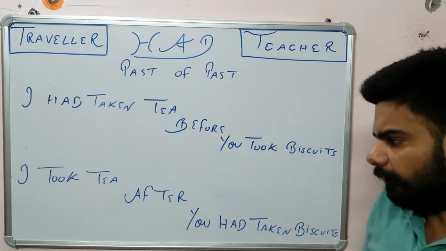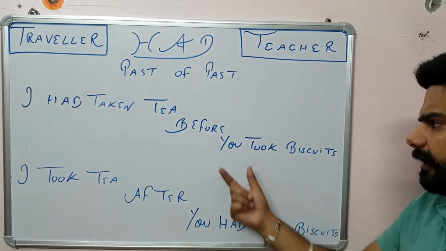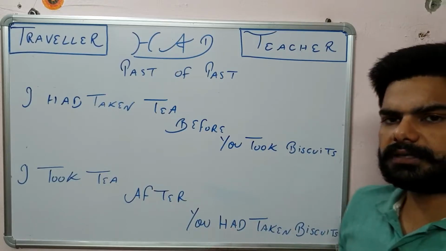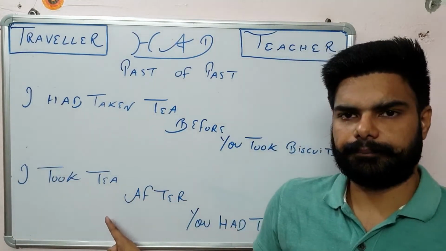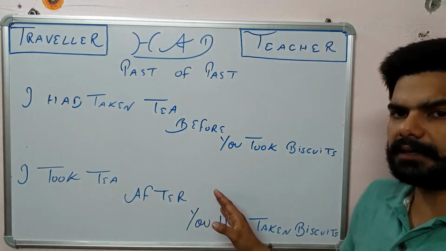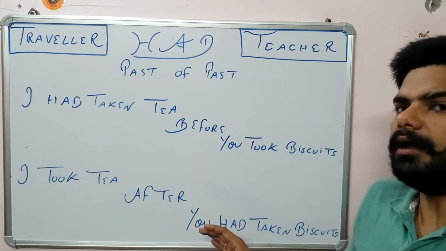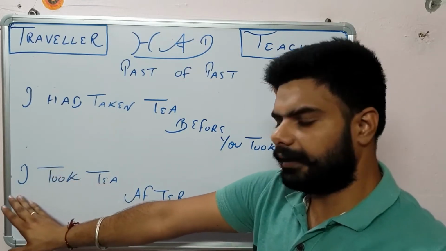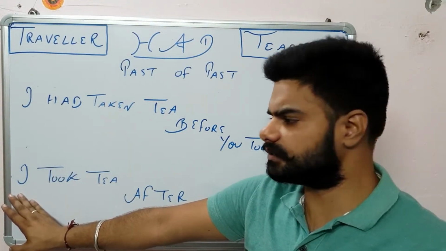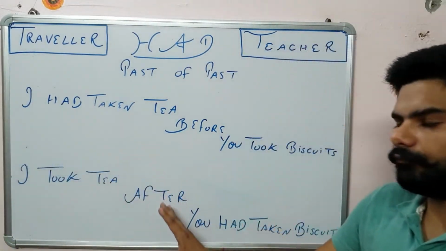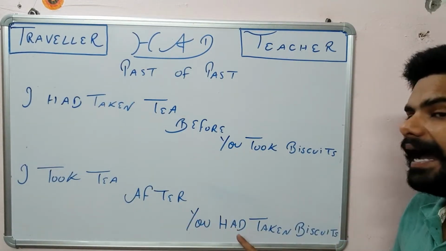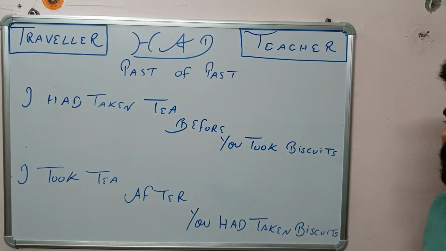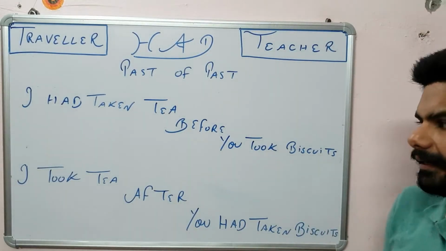But if you had taken the biscuits first, then there will be a had case with you. So the sentence will be: I took tea after, because now I am not the first one who took the tea, you are the first one who took the biscuits. So that's why in my sentence there will be just the simple V2 version. I took tea after you had taken biscuits.